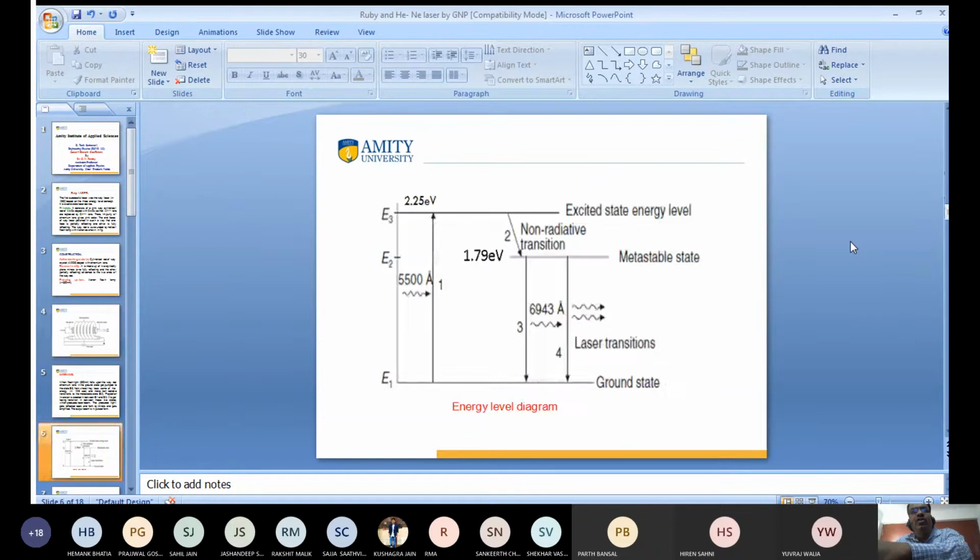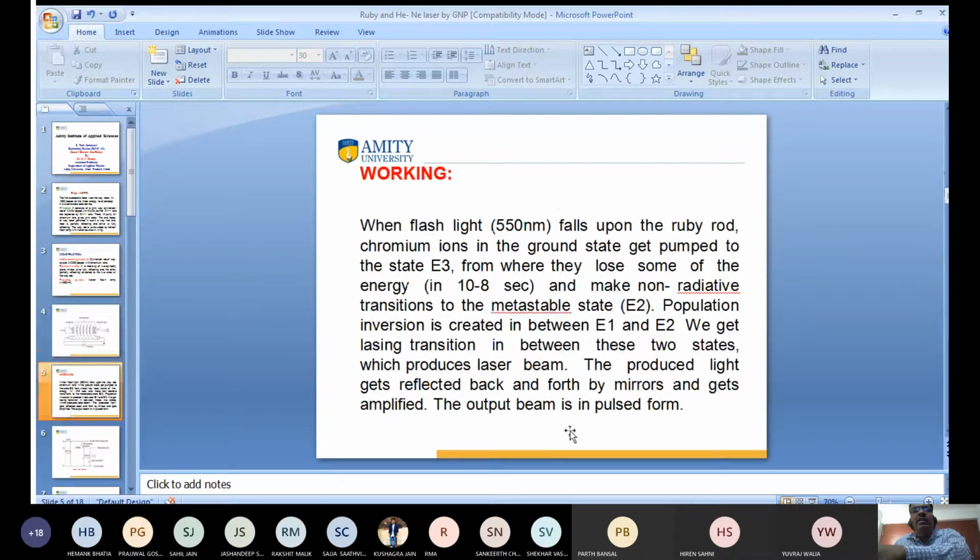So I am talking about the working. Have you any doubt? Tell me, otherwise I proceed further for working. Hello, have you any doubt? Hello. So I proceed for working. Ruby rod is in a glass tube, but I'm not showing it here; we have given only the construction of the ruby laser.